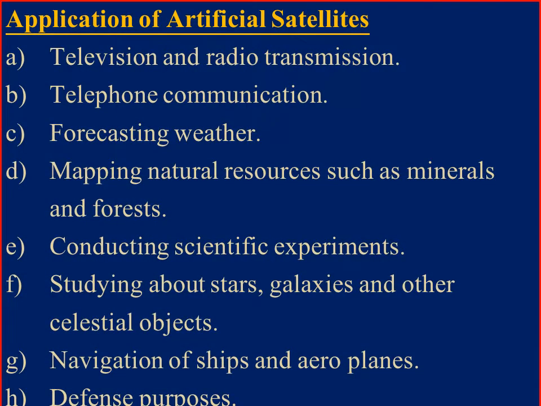Let's discuss the applications of artificial satellites. Artificial satellites are helpful in television and radio transmission, telephone communication, forecasting weather, mapping natural resources such as minerals and forests, conducting scientific experiments, studying about stars, galaxies and other celestial objects, navigation of ships and aeroplanes, and defense purposes. You have to learn all the applications of artificial satellites clearly.